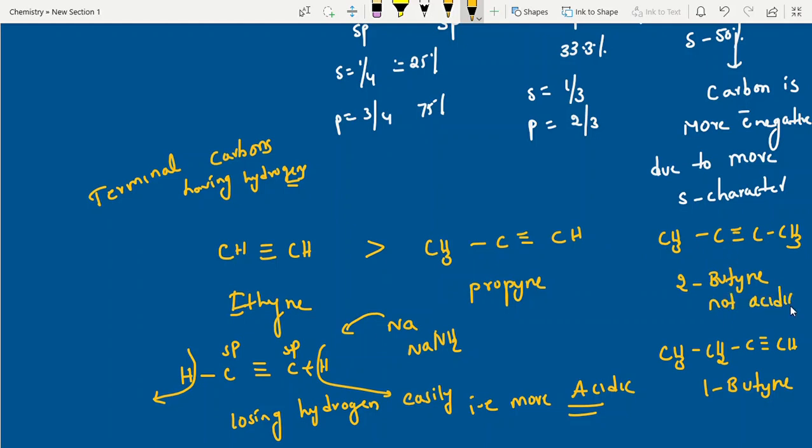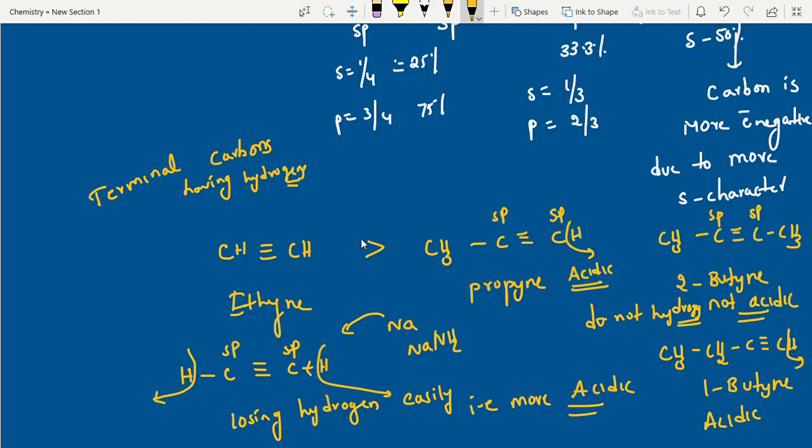Not acidic. Why, madam? It has a triple bond. But the triple bond is the criterion, and it must also have hydrogen. Here it doesn't have hydrogen, so it is not acidic. So only sp hybridized carbon having hydrogens is acidic. This is sp3, it will not be acidic. Here this is sp, yes, it doesn't have hydrogen, but this one is acidic in nature. Next, 1-butyne also has one, that is acidic in nature. Okay.